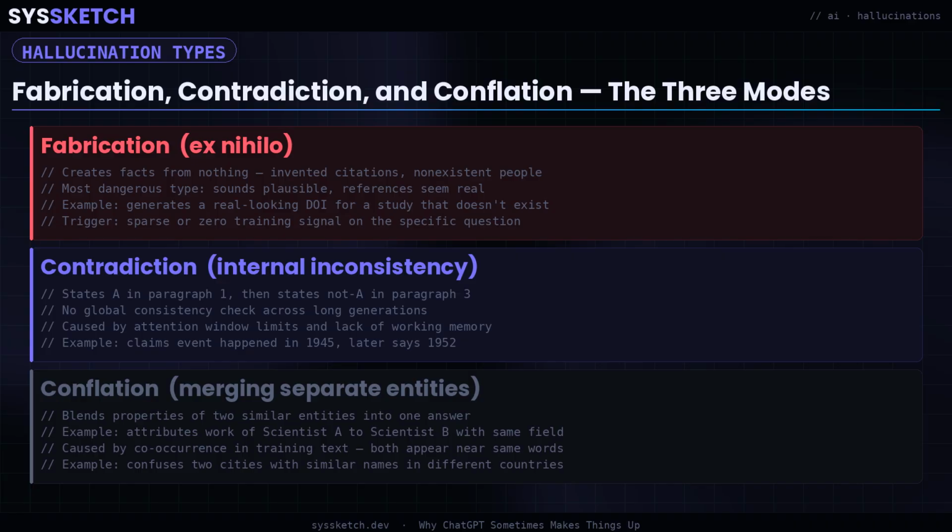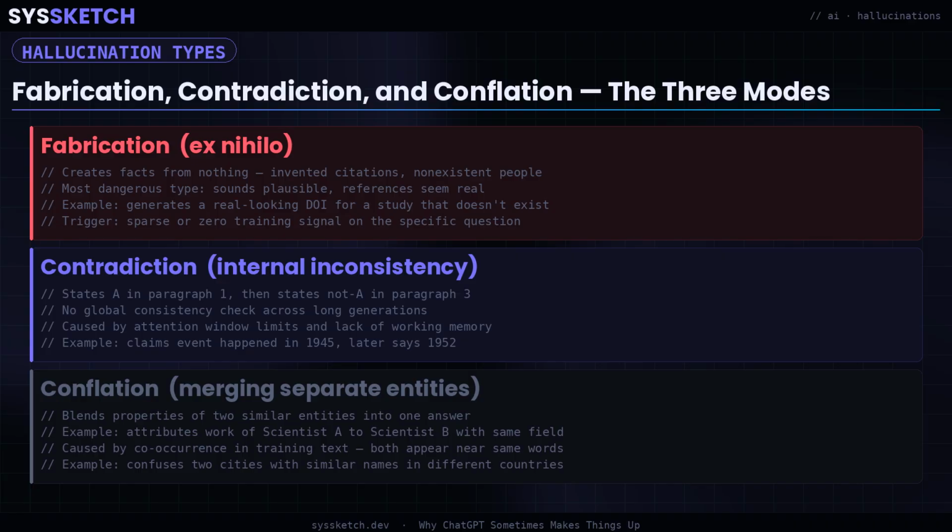Contradiction is subtler. The model states something in one section and contradicts it later in the same response. Transformers have no persistent working memory. Each forward pass processes only the tokens in its context window. There is no global consistency checker ensuring statement 17 is compatible with statement 3. Long responses and multi-turn conversations are especially vulnerable to this.